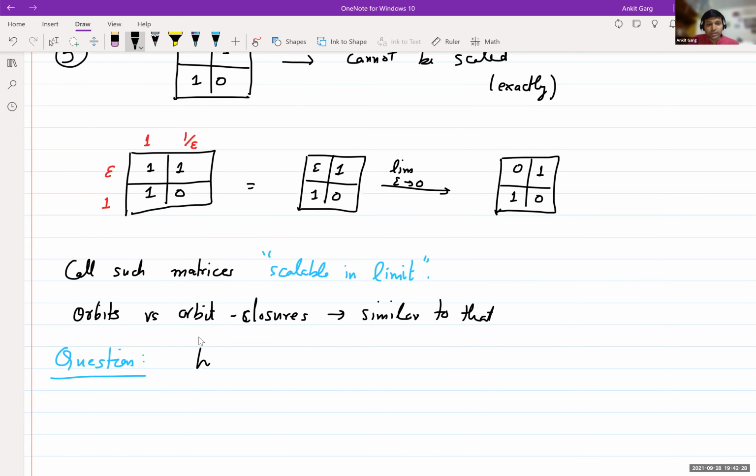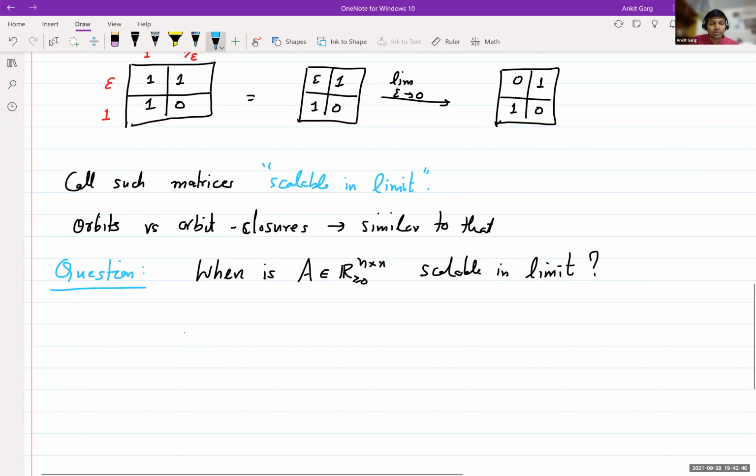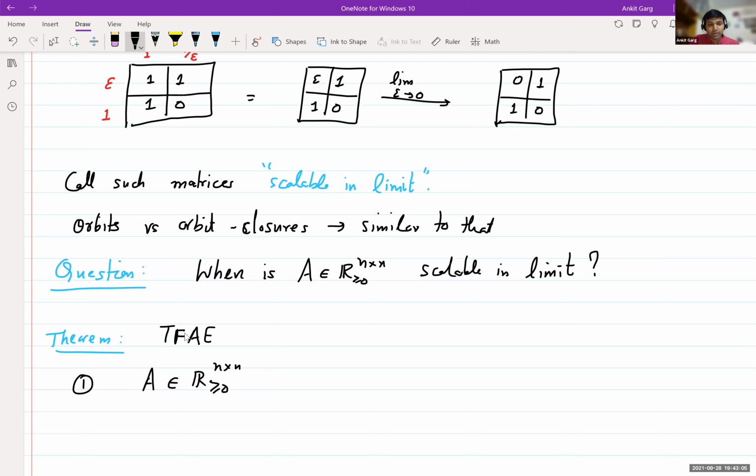So this leads us to the following question. When is a matrix A scalable in limit? We'll see the answer, and we also prove it in this lecture. The answer is the following: the following two are equivalent. First, the matrix is scalable in limit.